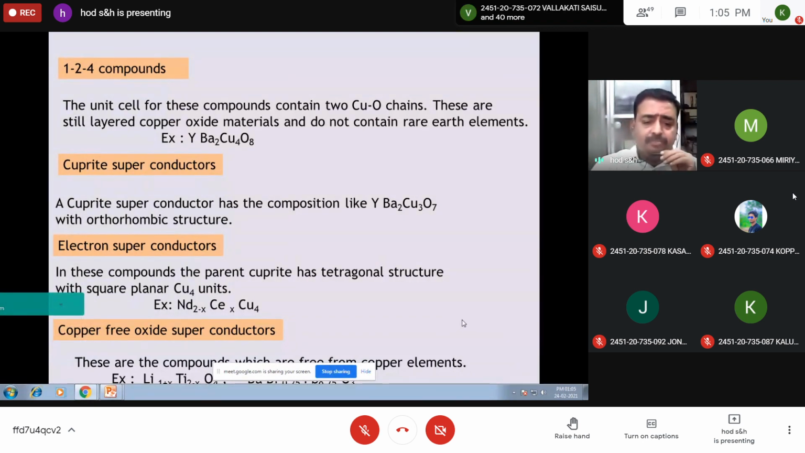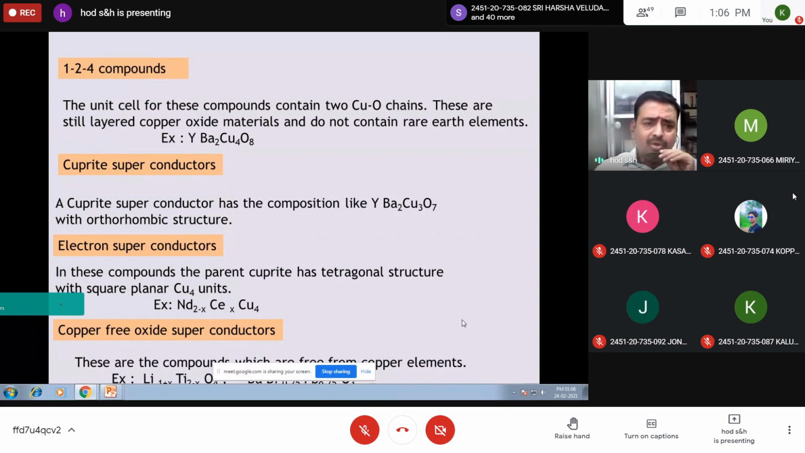So these are the compounds which are free from copper. The last one is the lithium, titanium, oxygen combination. In this way, the superconducting materials are classified into 1 to 3 compounds, in which the unit cell consists of one rare earth element, 2 barium atoms, 3 copper atoms, and 7 oxygen atoms. This is the unit cell structure, and the copper oxygen chains are exactly sandwiched between the layers of other atoms. Holes are the majority carriers. Because one rare earth, 2 barium, and 3 copper atoms are there, it is called 1 to 3 compounds.